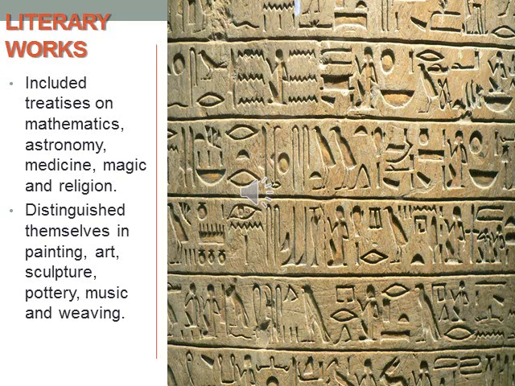Yeah. So the Egyptians also distinguished themselves. They also had specialized persons in painting, art, sculpture, pottery, music, and weaving. Pottery is making pots, and weaving is making cloth. So they also excelled in this field.